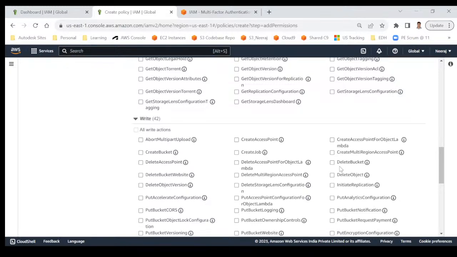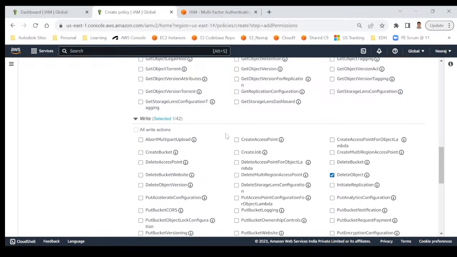You want to give the permission of deleting a bucket, or you want to give permission of deleting the object. I will give this delete object. They can only delete the file, they can only delete the folder, they cannot delete the bucket. I'm not giving them permission to delete the bucket.